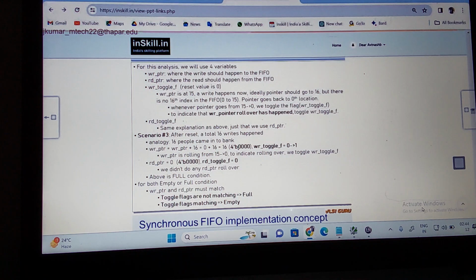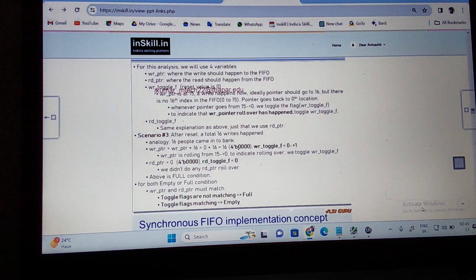What is the indication of this right toggle flag? It is indicating how many times your right pointer has rolled over. Roll over means 15 goes to 0. This is what the flag indicates. If 44 writes happen to a FIFO with depth of 16, how many roll overs? 0 to 15, again 0 to 15, that is 32, and 44 writes happen. So 2 times. You understand?